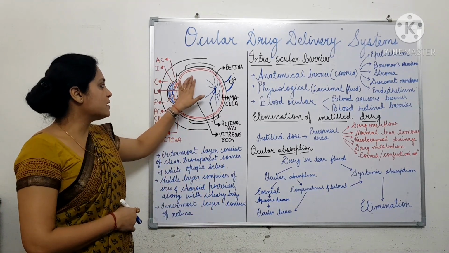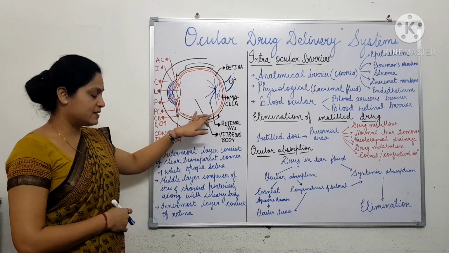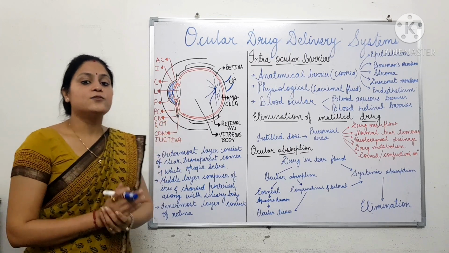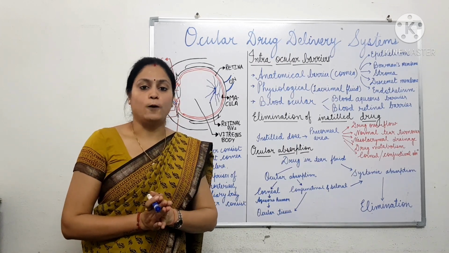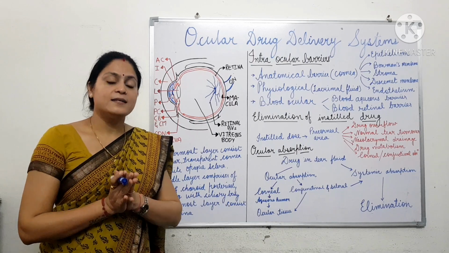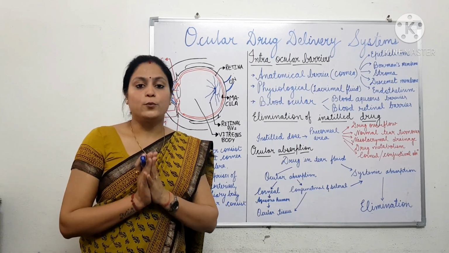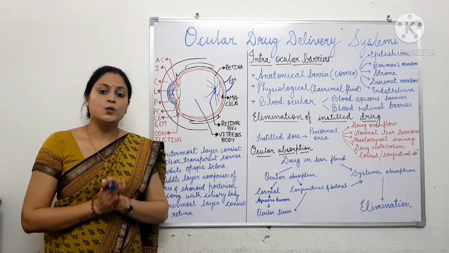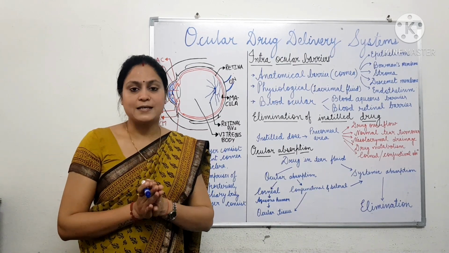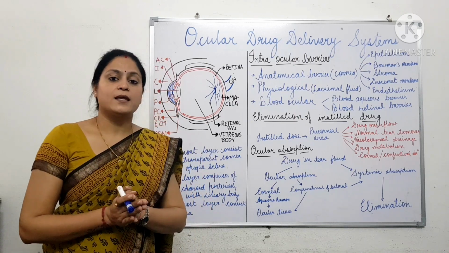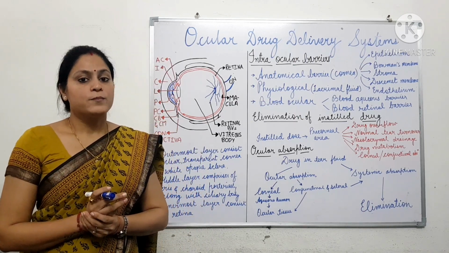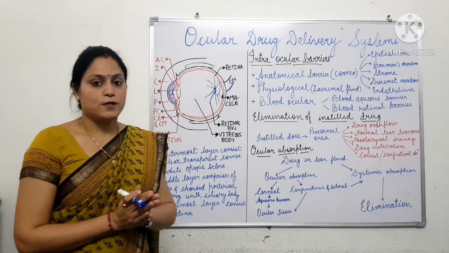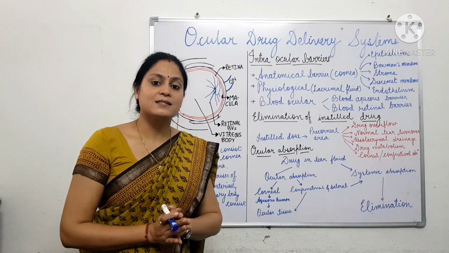However, the other routes, which are the conjunctival route and drug absorption through the sclera, result in non-productive absorption, because a major proportion of the drug absorbed through conjunctiva or sclera goes to the systemic circulation, which again results in various side effects of the drug. So the main route required for absorption for the treatment of ophthalmic diseases is through the cornea.